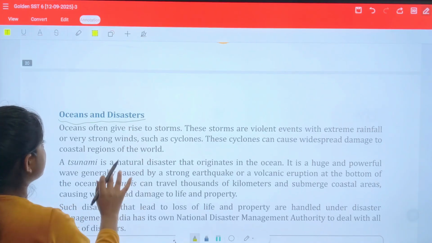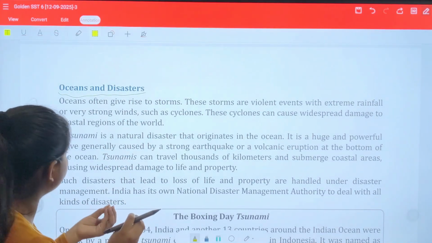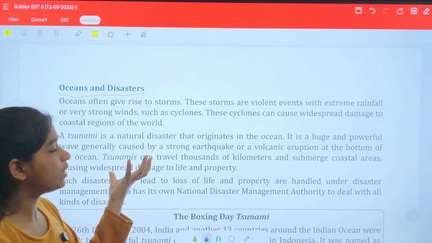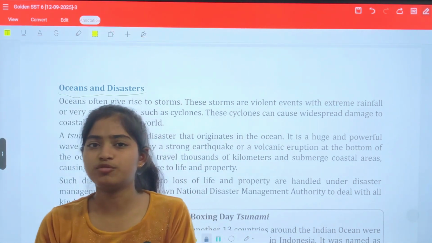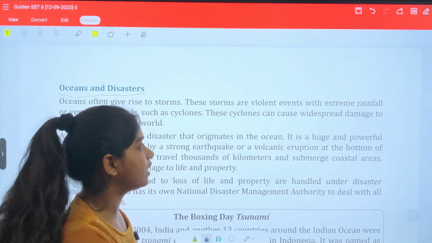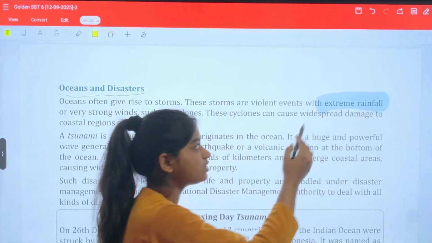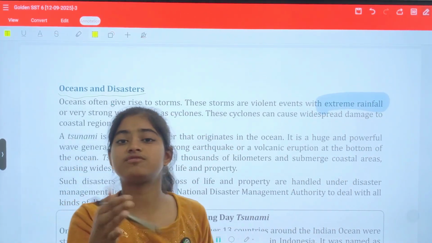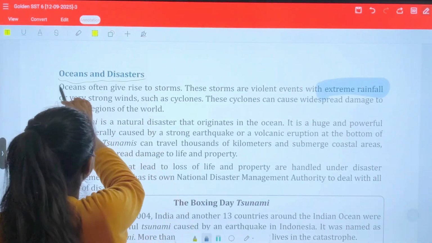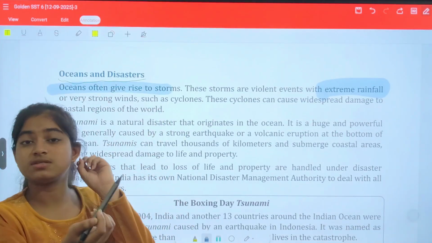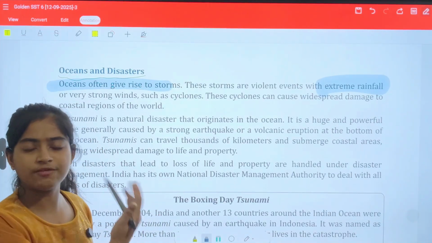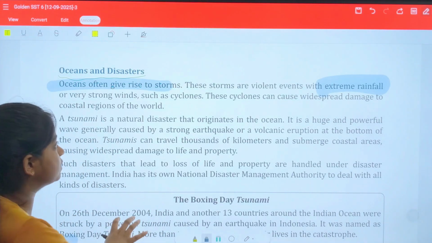Now we have oceans and disasters. Oceans often give rise to storms. So what are storms? Basically, these are some violent movements. For example, cyclones, where strong winds are blowing and there is very extreme rainfall. These are some symptoms of a cyclone. Storms are also similar to that. So we can say that oceans often give rise to storms. This is also dangerous for the human economy and for everyone, because it creates damage to the earth.